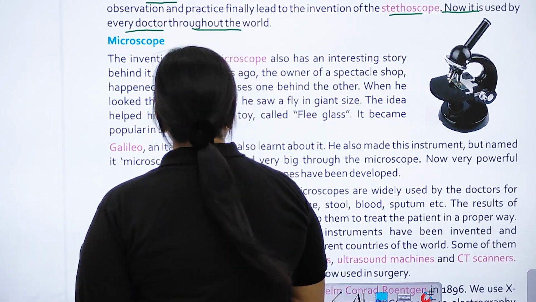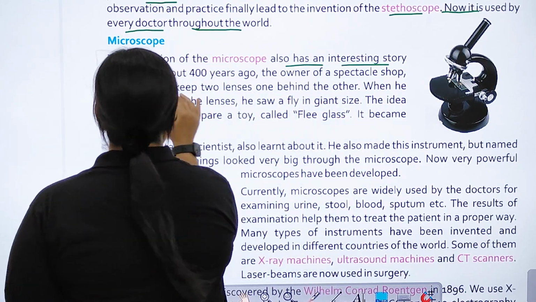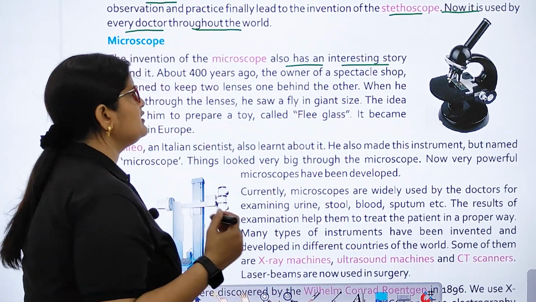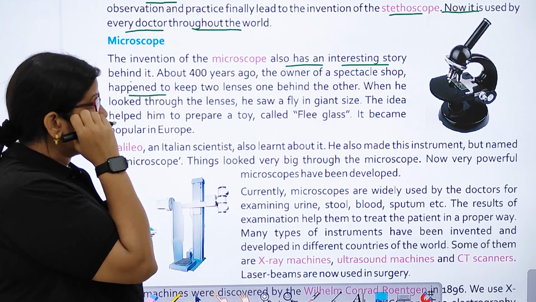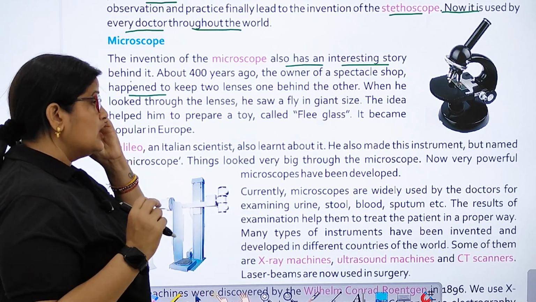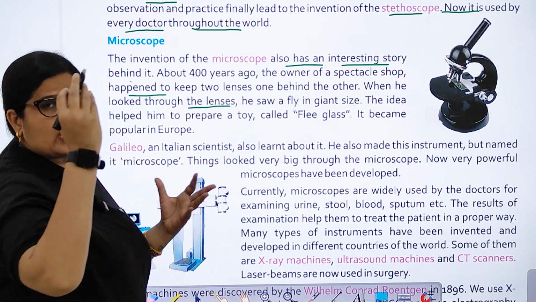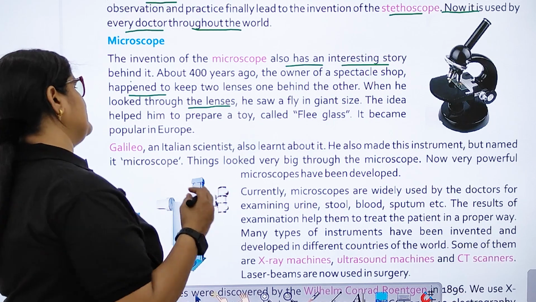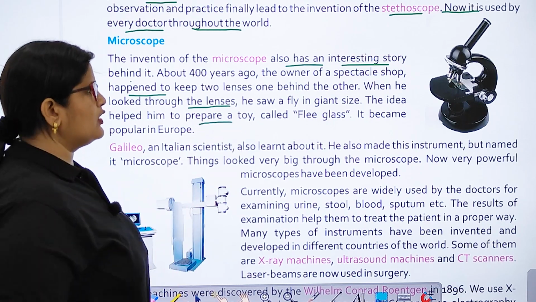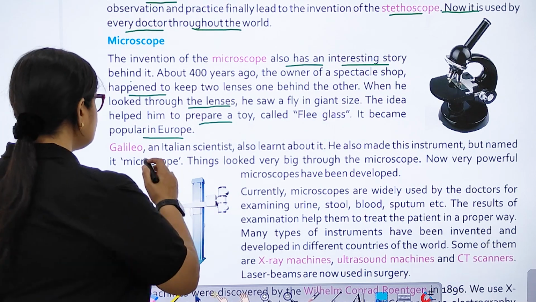Microscope. The invention of the microscope also has an interesting story behind it. About 400 years ago, the owner of a spectacle shop happened to keep two lenses, one behind the other. When he looked through the lenses, he saw a fly in giant size. The idea helped him to prepare a toy called the flea glass. It became popular in Europe.